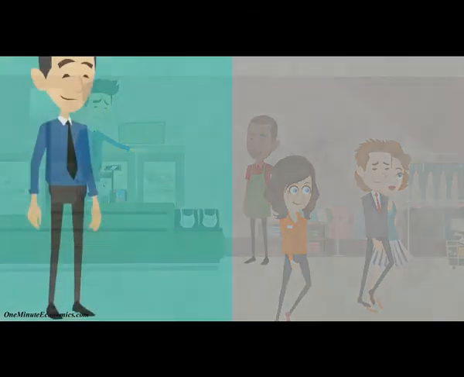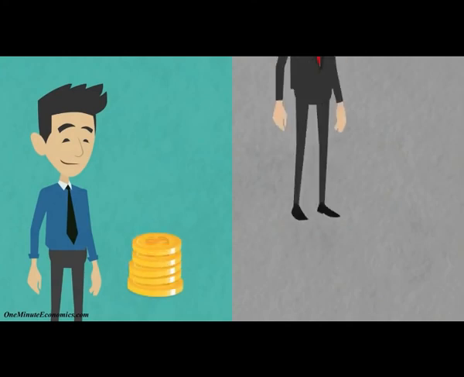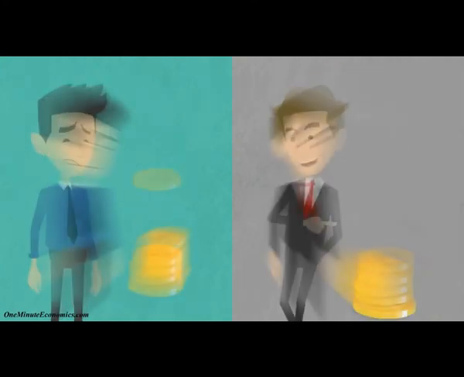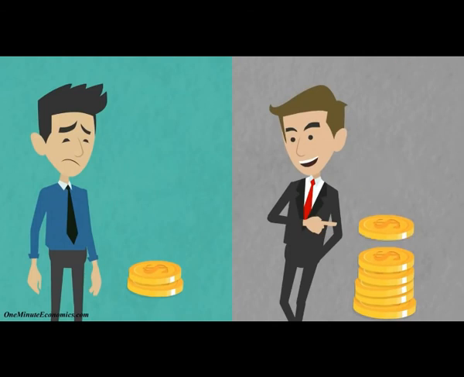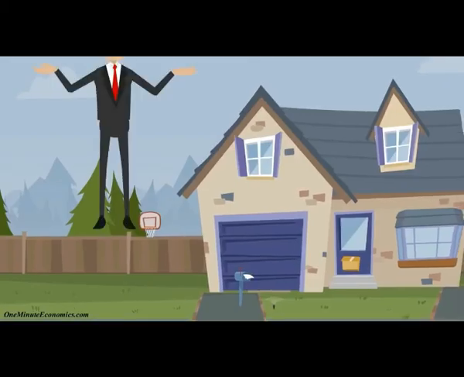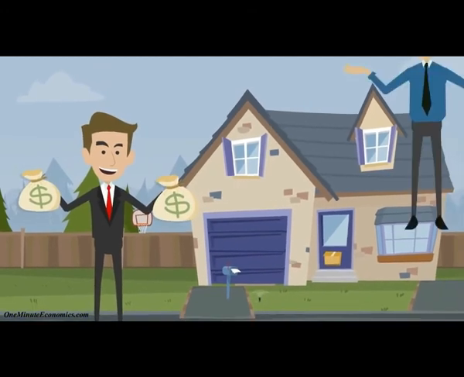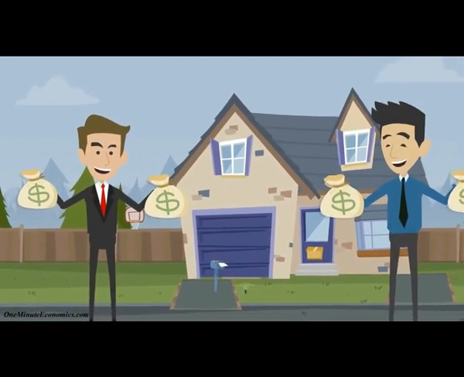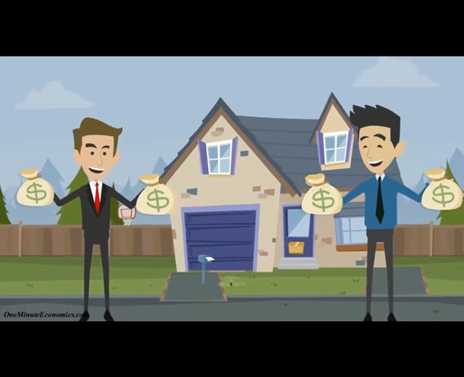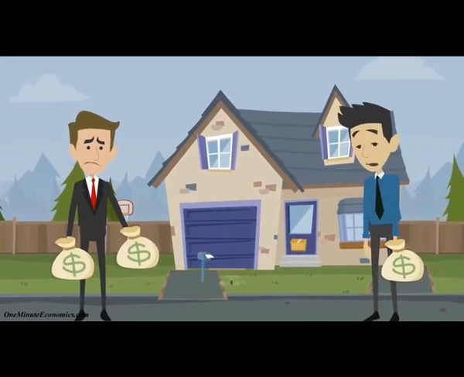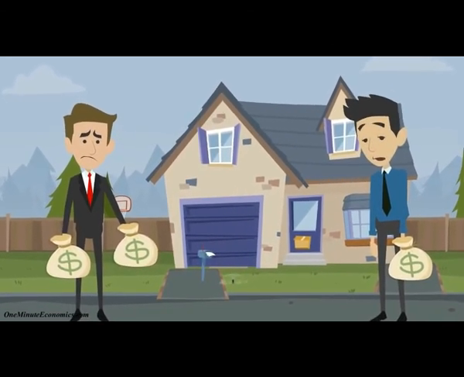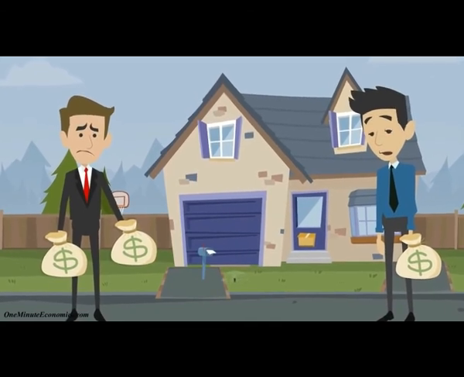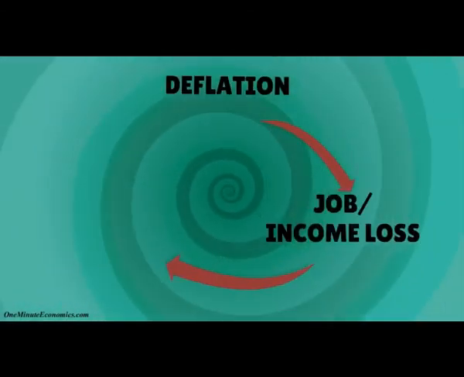But can't those who haven't lost their jobs or had a decrease in income spend more to compensate? Well, they could, but that's probably not going to happen. Why? For the simple reason that seeing your neighbor face financial difficulties makes you more pessimistic as well, and therefore, even those who haven't yet suffered income or job loss will become more cautious and consume less. There you have it. Vicious Circles 101.